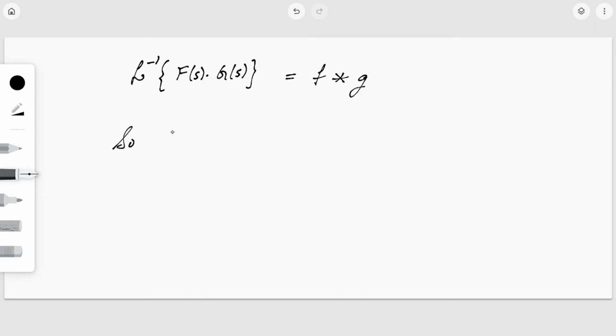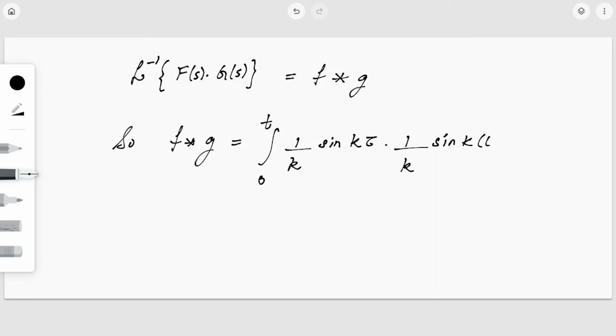So f star g will be equal to integral 0 to t. What is f? F of t will be 1 by k into sine k tau, into 1 by k, g is sine k into t minus tau, using the formula of convolution of two functions. Taking k common, 1 by k square integral 0 to t sine k tau into sine of k into t minus tau.